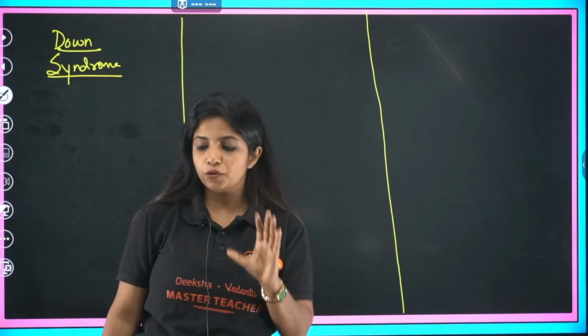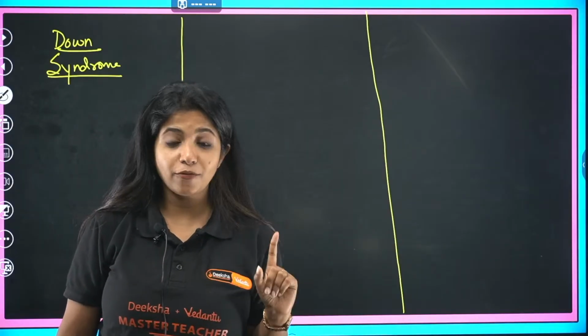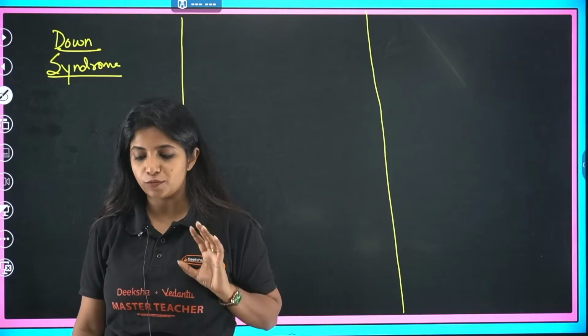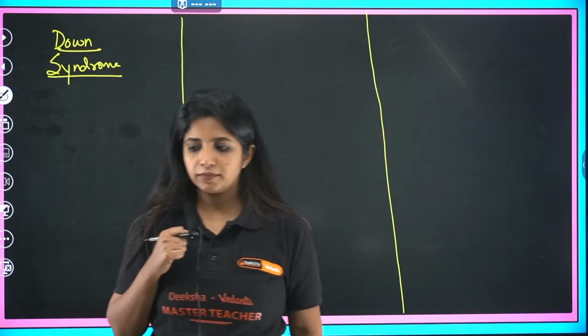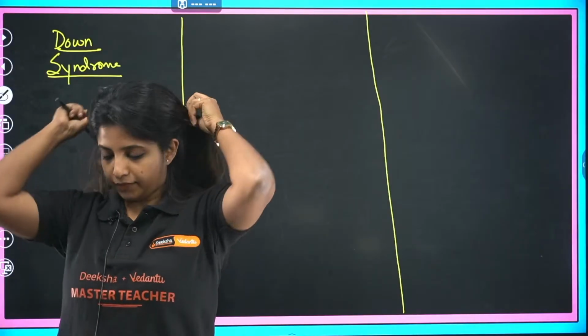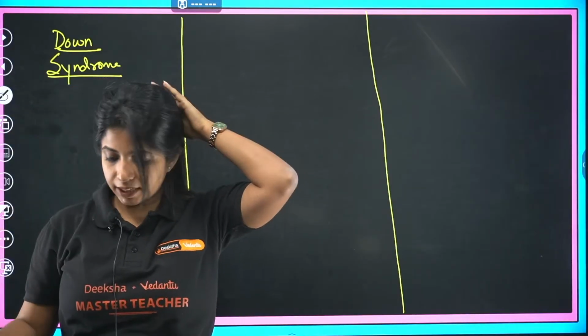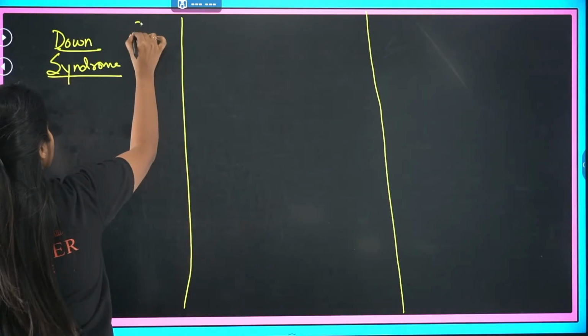Everyone, come on. I'm not asking about the total number of chromosome. I'm just asking about the pairs of chromosome. How many pairs are there in our body? Waiting. 23 pair, ma'am. Okay, perfect. We have 23 pair, we know that.